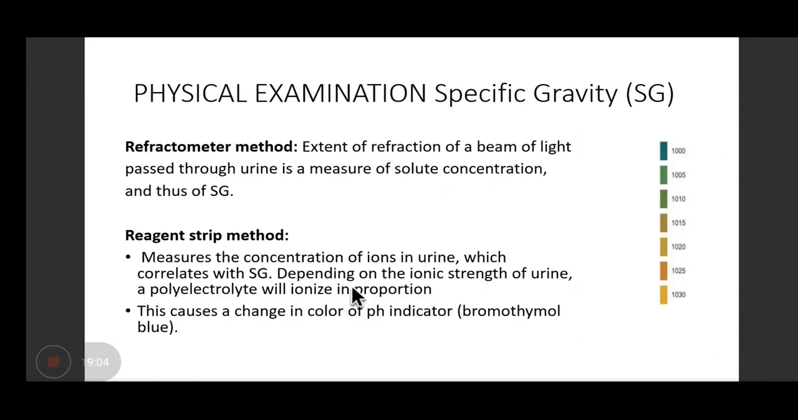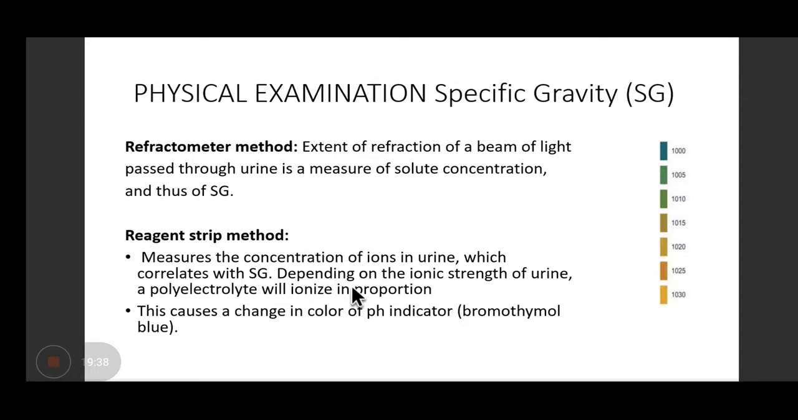Then the other methods for determining the specific gravity are refractometer method and reagent strip method. So in the refractometer method, basically you just measure the extent of refraction of a beam of light which is passed through urine, and what happens? If solute is present, there will be more refraction and there will be increased specific gravity. Okay, so this is an indirect measurement.